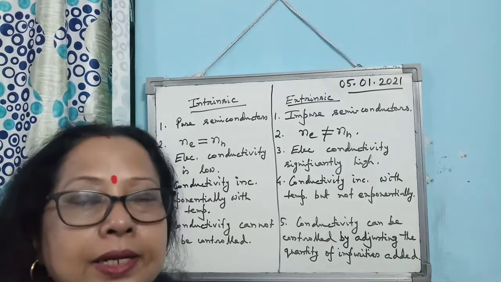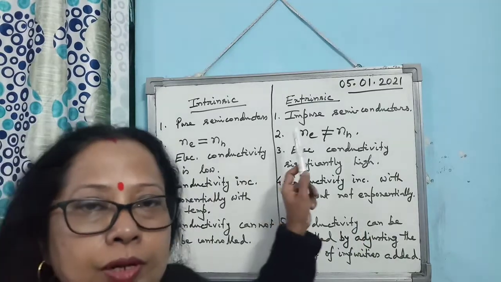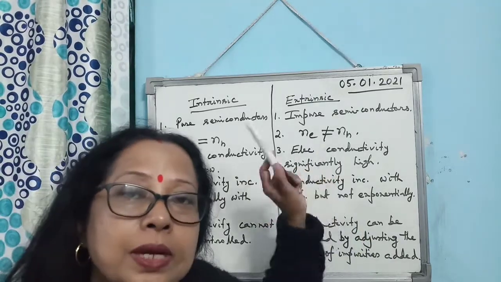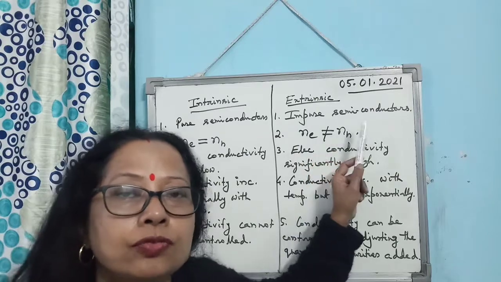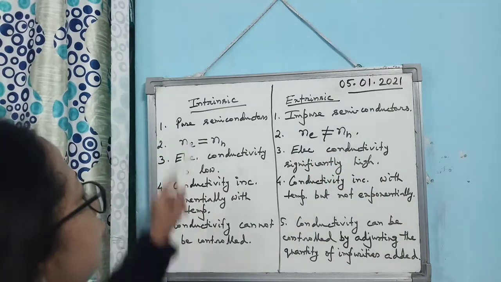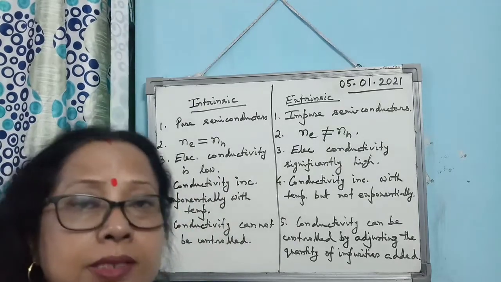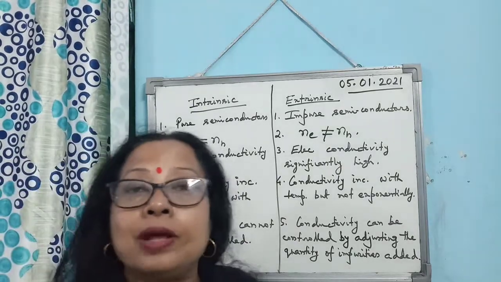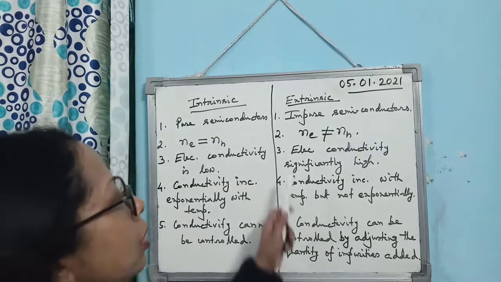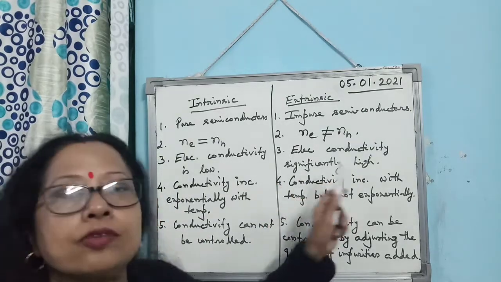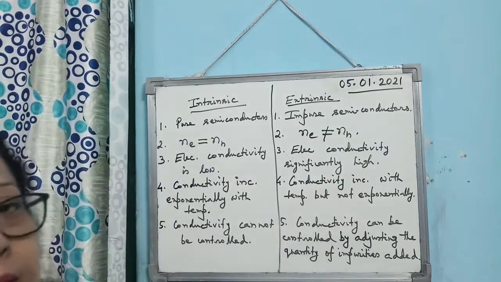In N-type semiconductor, the concentration of electrons is more, and in P-type semiconductor, the concentration of holes is more. In intrinsic semiconductor, electrical conductivity is low, and that is the reason why we prefer extrinsic semiconductor, because electrical conductivity is significantly high.